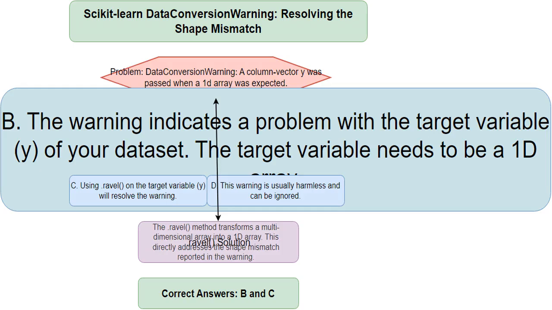This is a correct statement. The warning is specifically about the y variable. A 1D array is a simpler format where each value represents a single sample's outcome. Imagine trying to predict house prices. Each house has one price, 1D, not a column of prices.